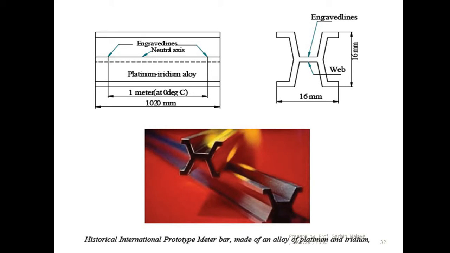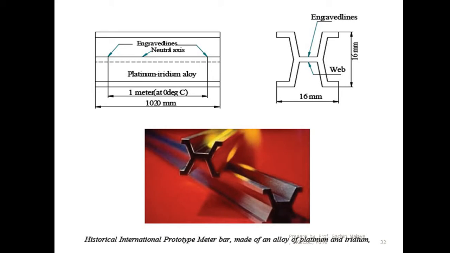Now this is the central portion of the bar, and on this central portion the lines are marked. These lines are marked such that from each end 10 mm distance will not be considered. So from this end 10 mm distance is not considered, from this end also 10 mm distance is not considered. The markings will start from here, so 0 will start from here and 1000 will end here.